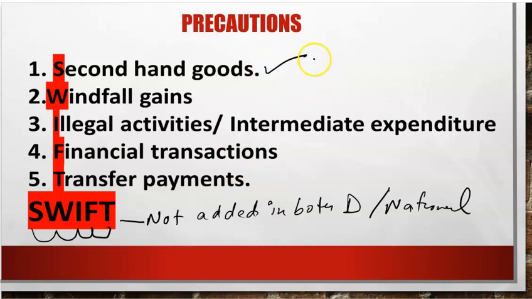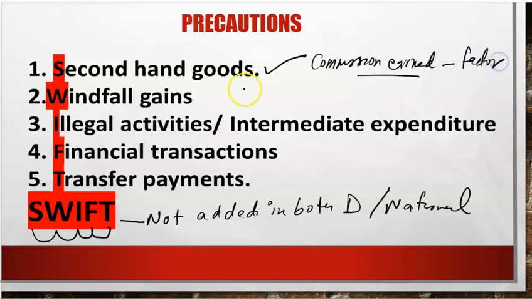Why are we not adding the sale of second-hand goods? Because this is already added in the year of its sale. If a car was sold or made in 2020, it has already come into that year's national income. When we sell it again this year, it is not added. Although the commission earned by a second-hand car dealer is very much a factor income of this year, so it is added. So the commission earned by the second-hand goods dealer is yes. Sale of second-hand goods is no.